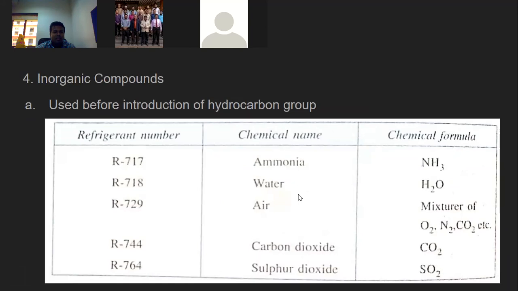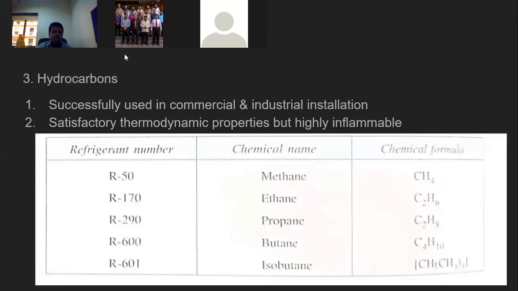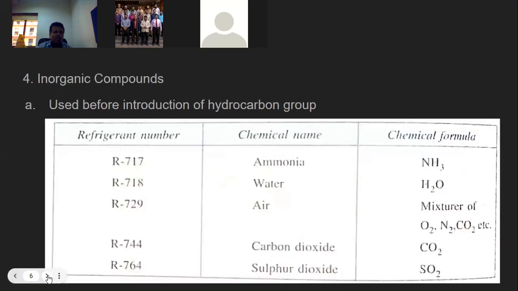Now let us move to the fourth classification, that is inorganic compounds. These inorganic compounds were used initially, before hydrocarbons came into the picture. Before hydrocarbons, we used inorganic compounds as refrigerants. You can see them as traditional refrigerants. These were used before the hydrocarbon group was introduced.